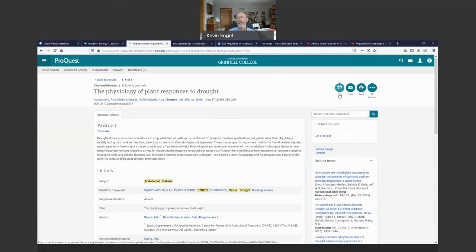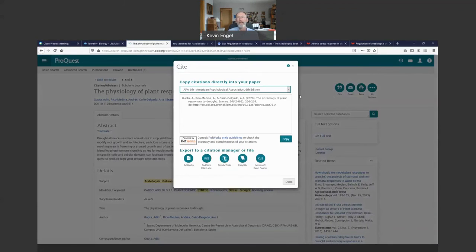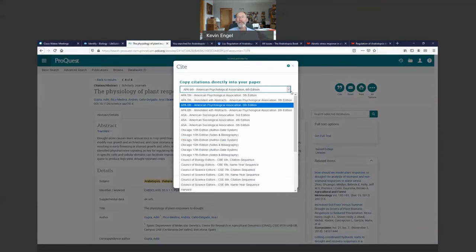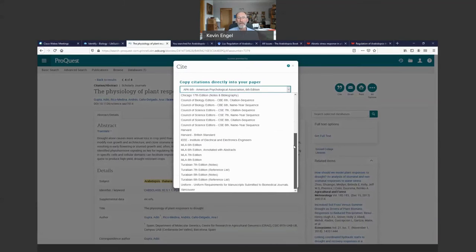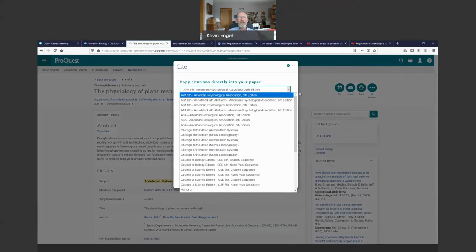Over here is something called cite. You'll, of course, need to do a bibliography. You do bibliographies for your papers in all classes. Many databases now have this citation feature. So if you click this, you can get this particular information in all manner of citation formats.